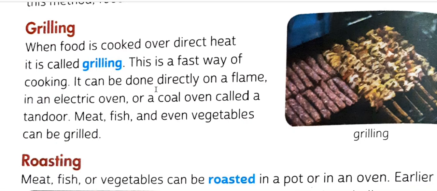It can be done directly on a flame, in an electric oven, or in a coal oven called a tandoor. We can cook food like meat and fish, and even vegetables can be grilled. This method is called grilling.